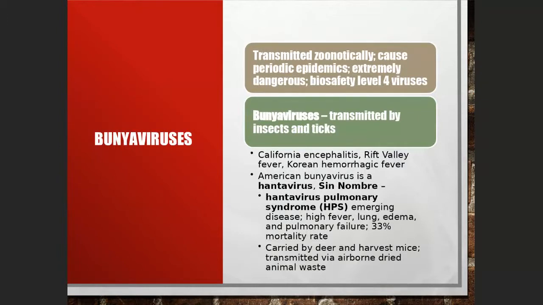Okay. The second type of segmented ssRNA enveloped virus is the Bunya viruses, and this is a kind of endemic. It means that it's a local infection. It's not really pandemic. Several types like hantavirus and Sin Nombre virus are considered the most dangerous types of these Bunya viruses, and usually they are transmitted by insects, like mosquitoes and ticks.